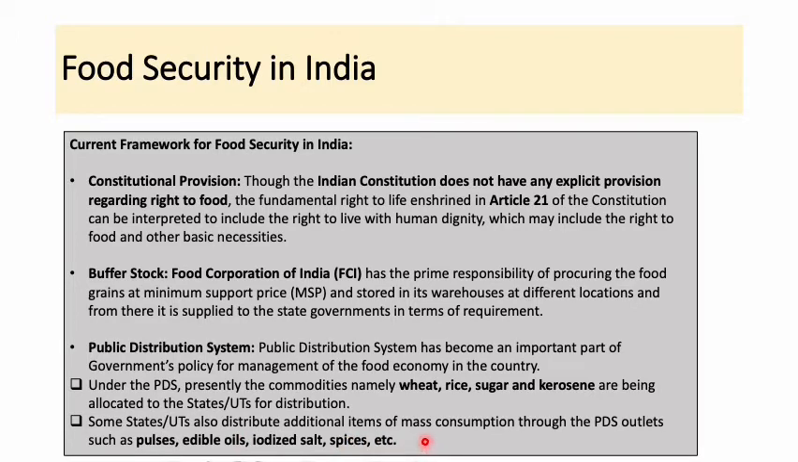Okay. Now this distribution under the PDS, the distribution from the government's end, is done to the consumers through the fair price shop, the FPS. You might have heard of it, it is also called the ration shop. So this is done mostly at subsidized prices.